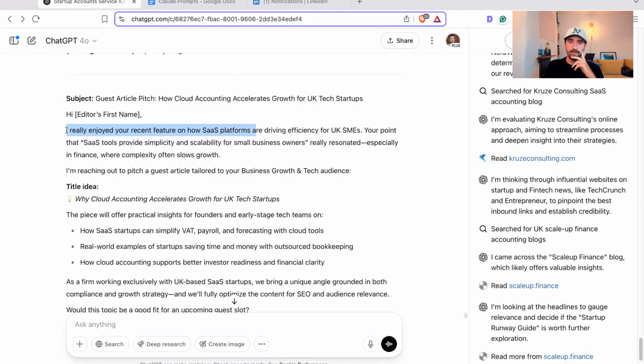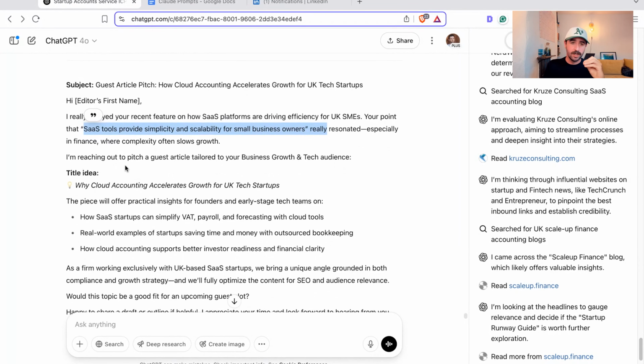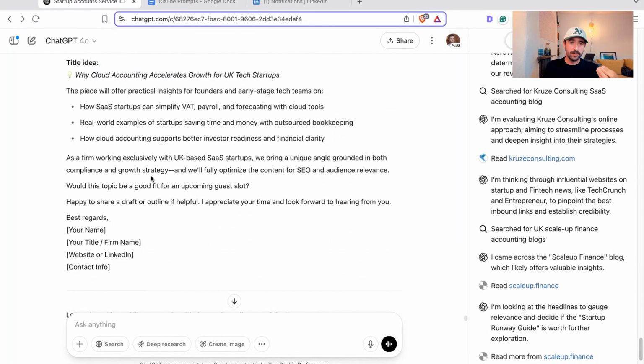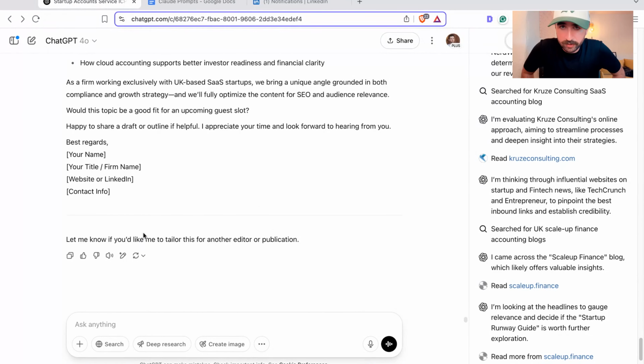I really enjoyed your recent feature article on how SaaS platforms drive efficiency for UK SMEs. So it's pinpointed a particular piece of content that they've written on their site. Your point about blah blah blah, and why you're contacting them about the content you want to offer and your experience. So it's written you a cold email to outreach to people for links as well.